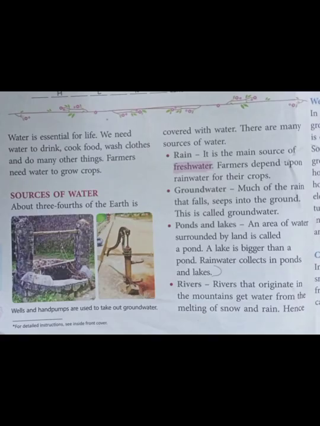Okay, you can read the textbook properly and we can write two question answers. First one, why is water essential for life? The answer is, we need water to drink, cook food, wash clothes and do many other things. Farmers need water to grow crops. Second question, list five sources of water. These are rain, groundwater, ponds and lakes, rivers, and seas and oceans. These are the five sources of water that you can write in the notebook.